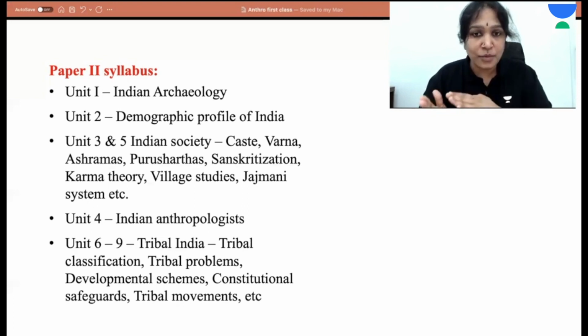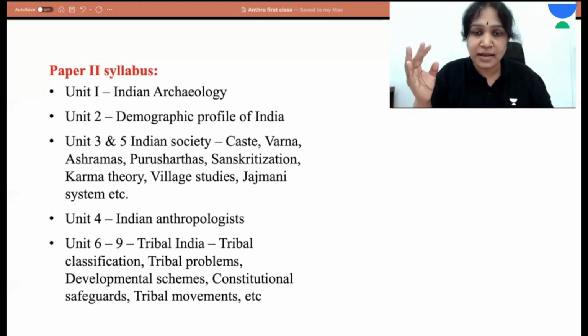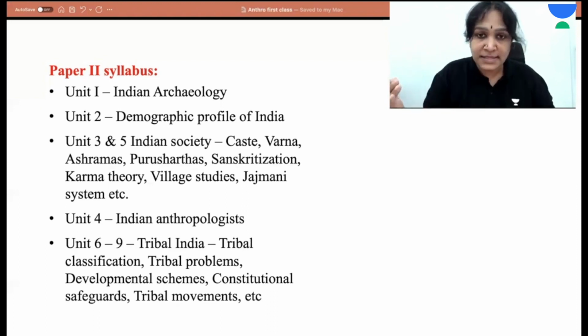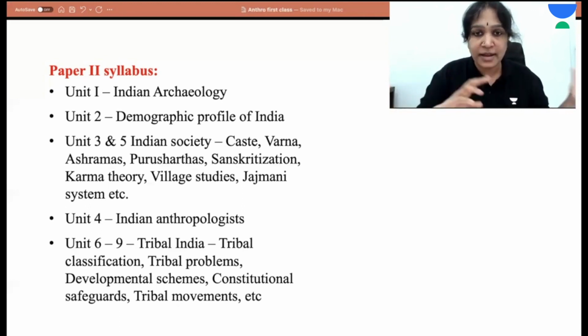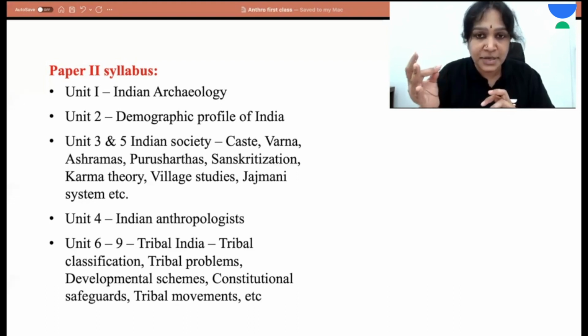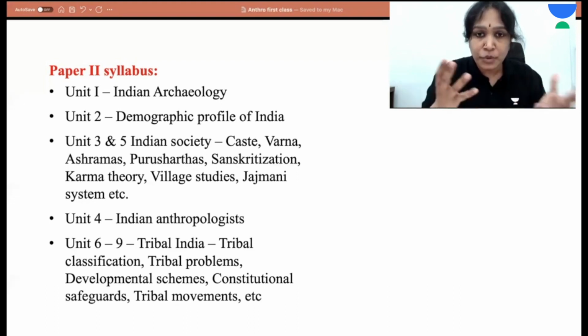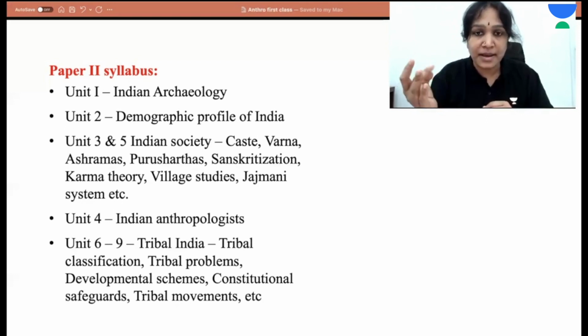Unit 3 and Unit 5. Unit 3 and Unit 5 of paper 2 can be broadly categorized as Indian society. In this, we have topics like Varna system, like Brahmin, Kshatriya, Vaishya, Sudra, the Chaturvarna theory, caste system, origin of caste, Varna and caste differences, ashramas like Brahmacharya ashram, Grihastha ashram, Vanaprastha ashram, Sannyas ashram, Purusharthas like Dharma, Kama, Artha, Moksha,